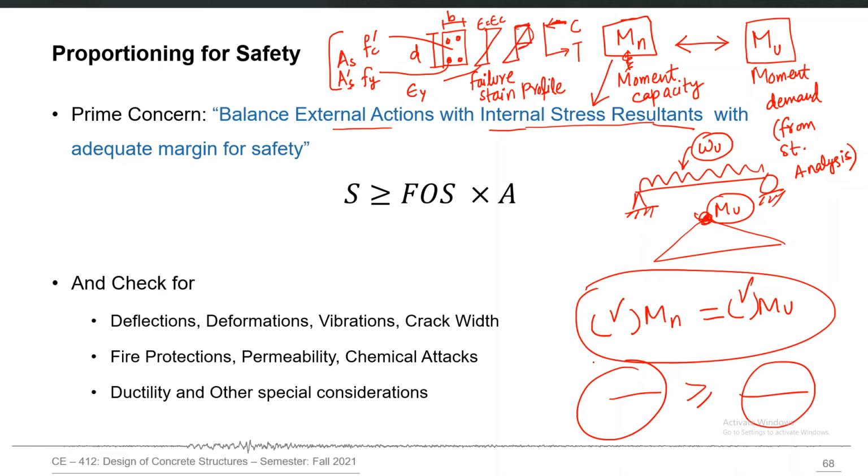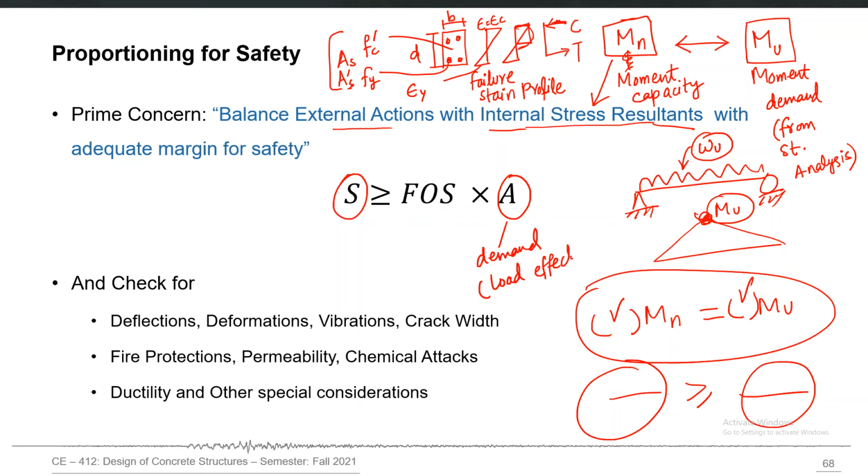So all the code expressions are actually balancing these two effects. The capacities should be balanced with demands. So here, if I represent the strength with S and action with A, please note down that this A is not applied loading, it is load effect. This demand is actually the load effect of the load, not the load itself.